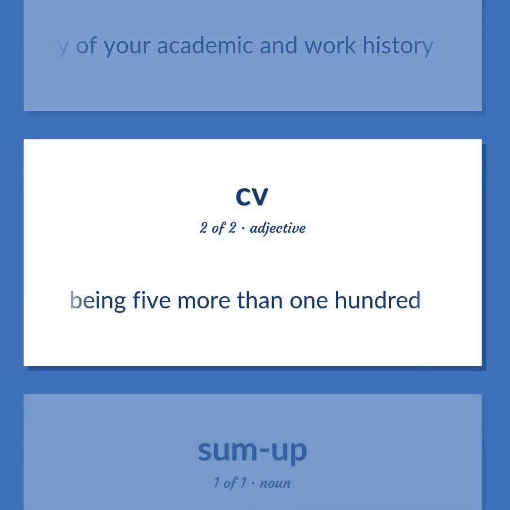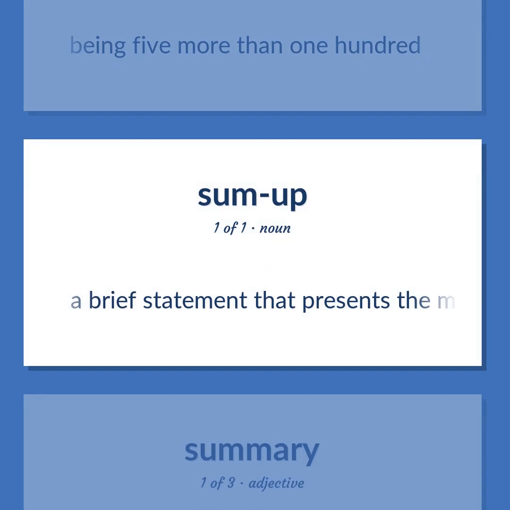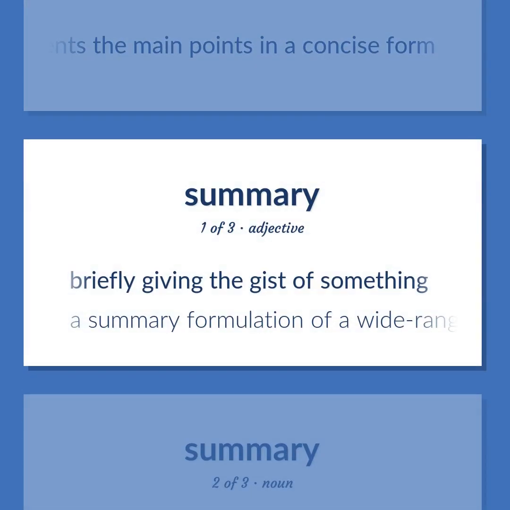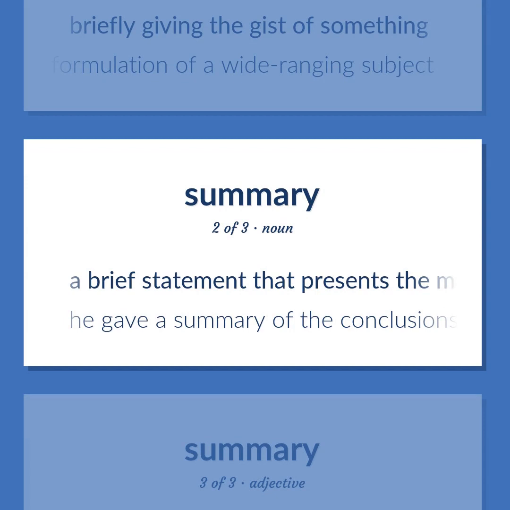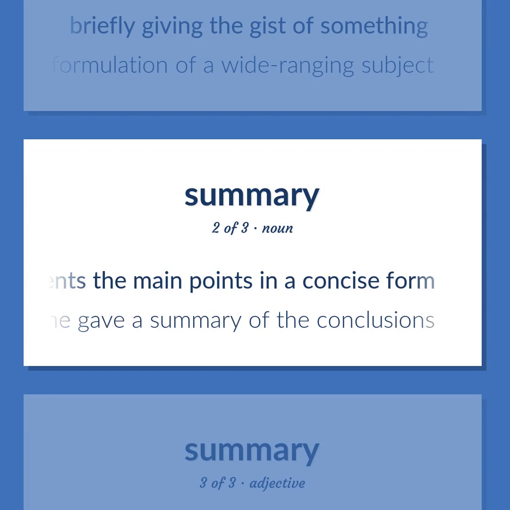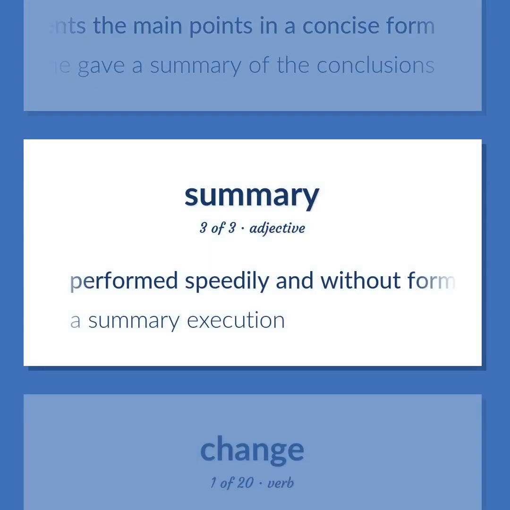Being 5 more than 100. A brief statement that presents the main points in a concise form. Briefly giving the gist of something. A summary formulation of a wide-ranging subject. He gave a summary of the conclusions. Performed speedily and without formality. A summary execution.